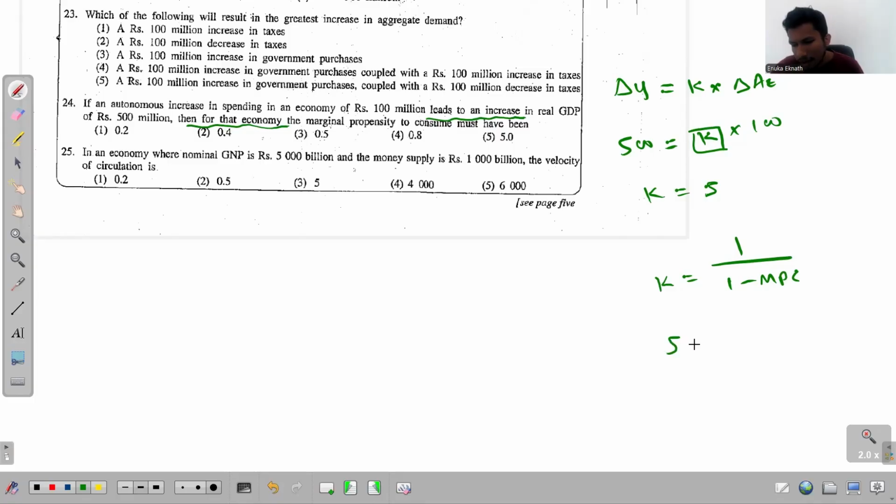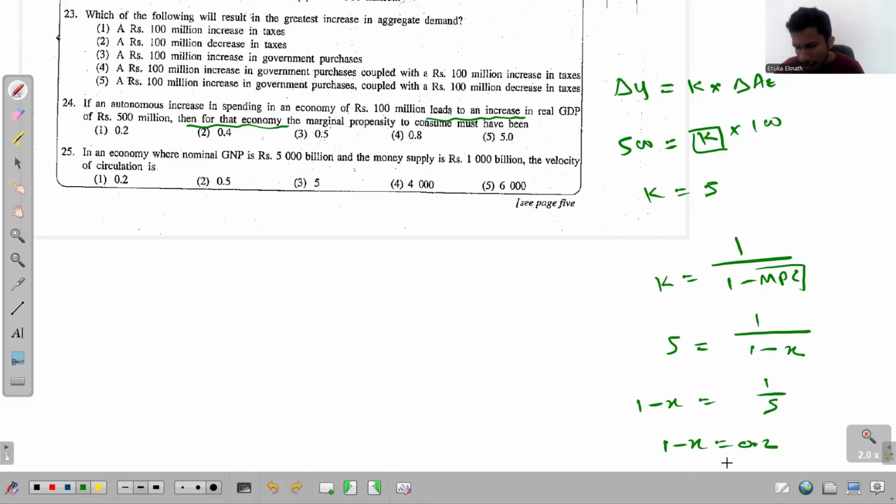So K is 5. So you write 5 equals 1 over 1 minus MPC. If writing MPC is difficult, simply replace that with x. Then what happens? 1 minus x equals 1 over 5. That is 0.2.